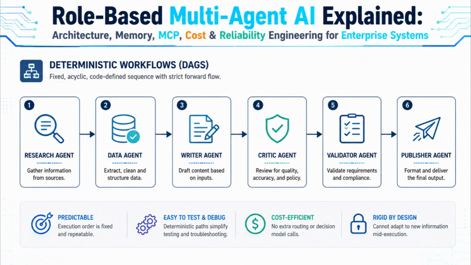The advantage is total predictability. You know what will execute in what order every single time, which makes DAGs easy to test, easy to debug, and cheap to run because there's no extra decision model call spent figuring out routing. The trade-off is rigidity. A DAG cannot adapt if, say, the research agent discovers halfway through that it needs a different kind of follow-up research than the pipeline anticipated. Most standard enterprise reporting pipelines, compliance checklists, and document processing workflows fit this pattern well, since their steps rarely need to change.